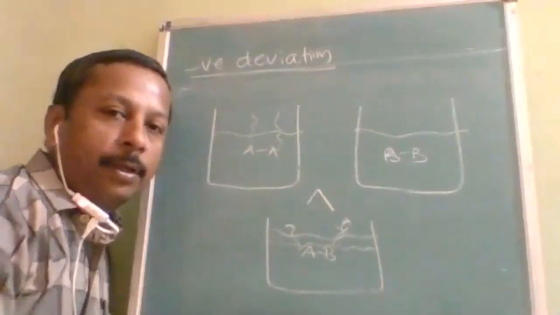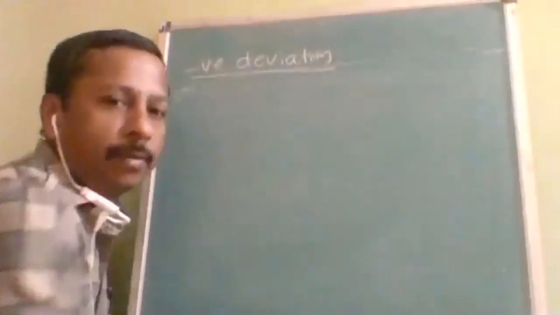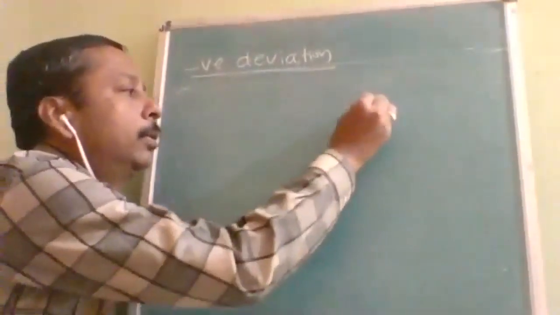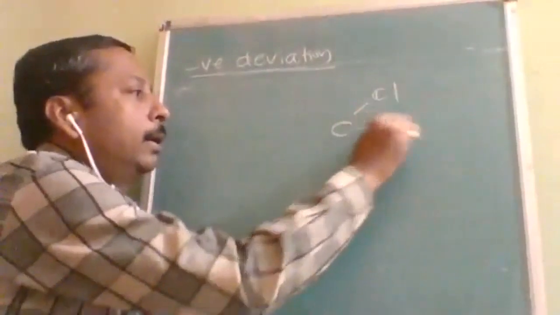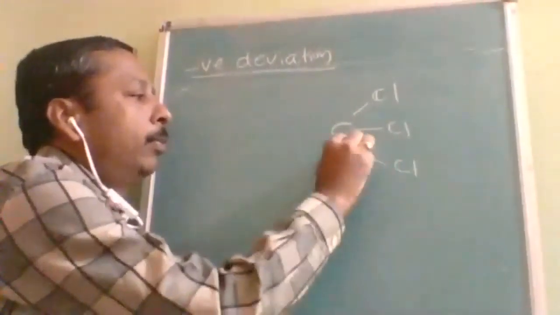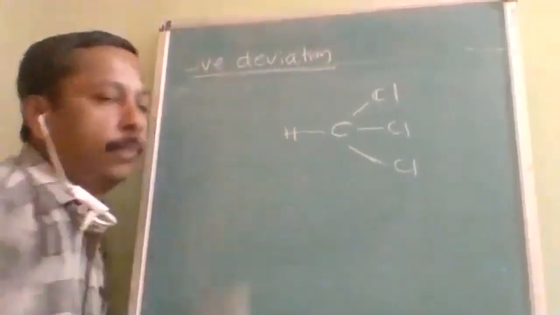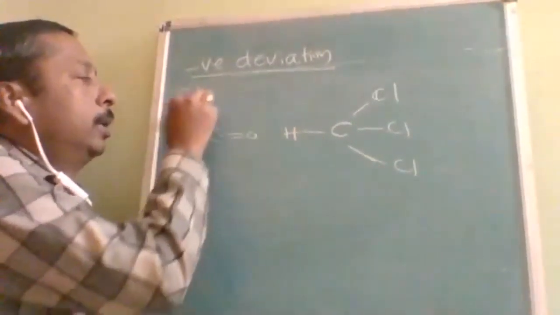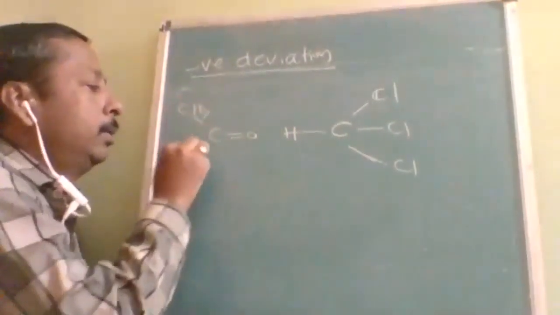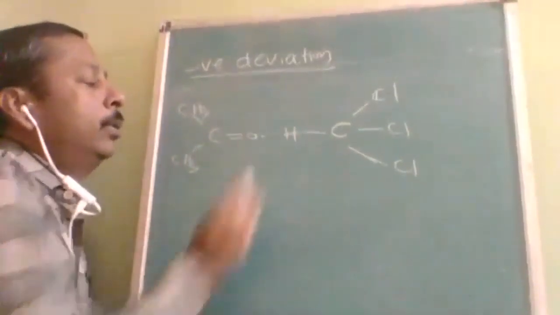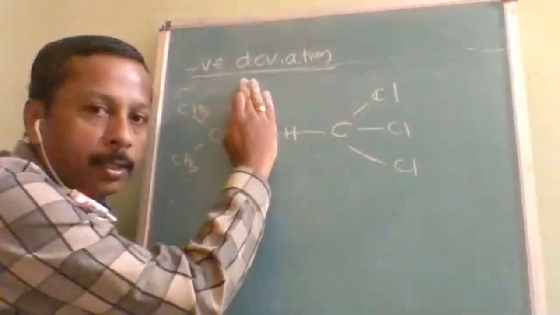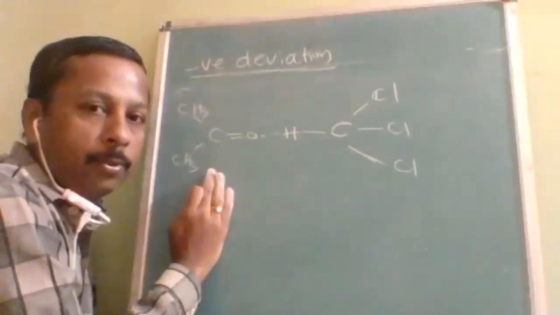Is it understood? So the most important example, most repeated question: chloroform and acetone. See, this is the diagram everywhere, every book, every exam you will find. What is this? Chloroform. And what is this? Acetone. Chloroform is polar and acetone is polar.